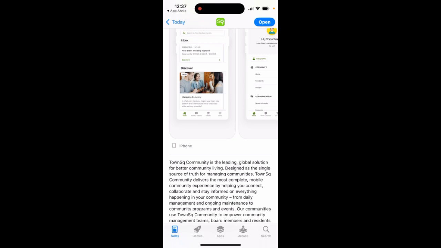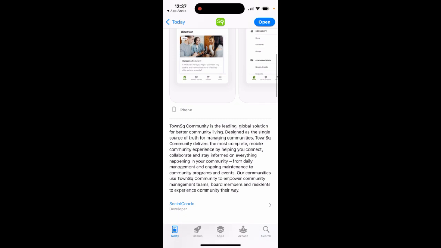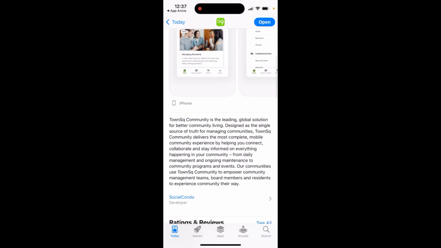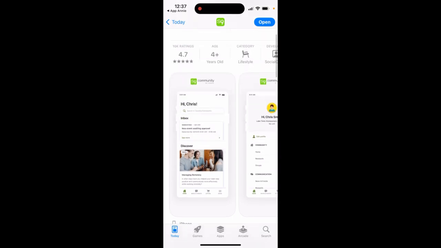Design a single source of truth for managing communities. TownSq community delivers the most complete mobile community experience by helping you connect, collaborate, and stay informed on everything happening in your community, from daily management and ongoing maintenance to community programs and events. Our communities use TownSq community to empower community management teams, board members, and residents to experience community their way.